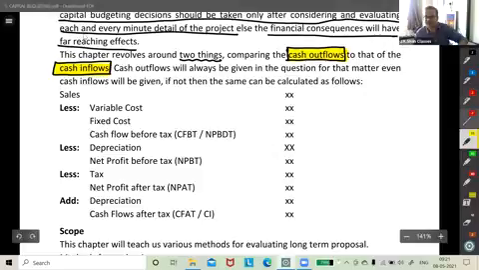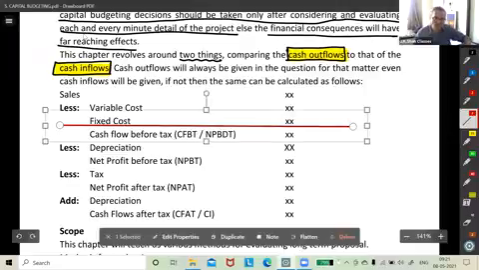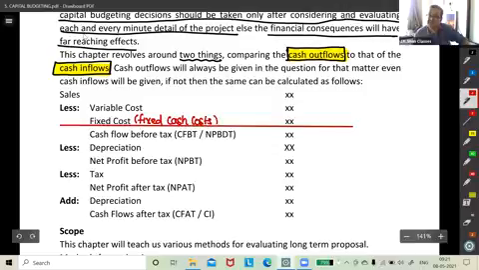Okay, guys, wait. This fixed cost you subtracted over here, let me elaborate a little more. These are fixed cash costs. Please write that over there.